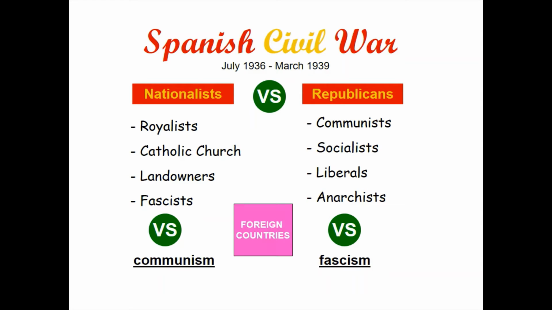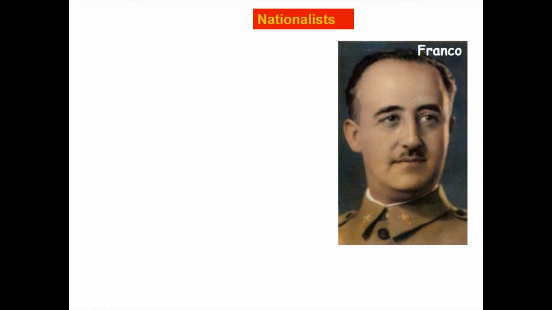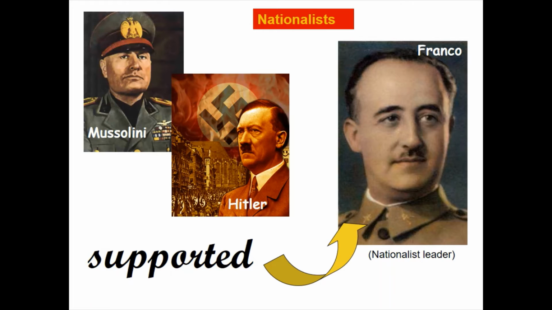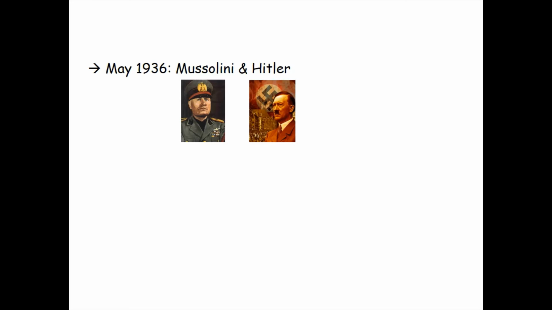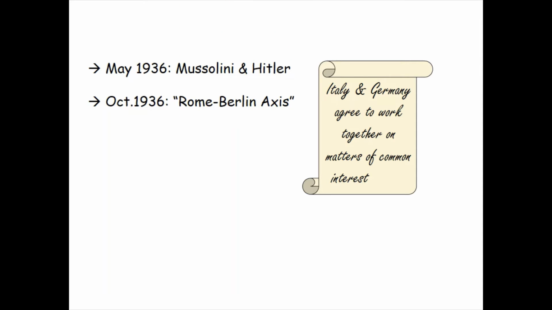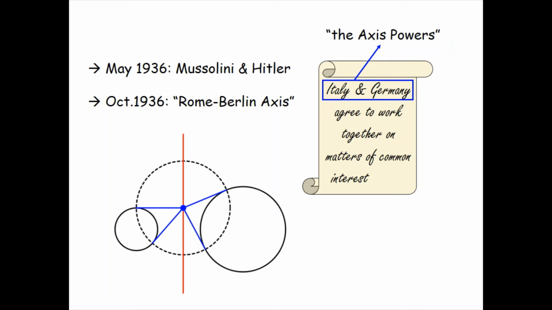Both sides were also supported by foreign countries. The Nationalists were led by Franco. Both Mussolini and Hitler supported Franco. Before the start of the Spanish Civil War, in May 1936, Mussolini and Hitler met and expressed their intentions to work together on matters of common interest. This became a formal agreement when they signed what is known as the Rome-Berlin Axis in October 1936. Subsequently, Italy and Germany became known as the Axis powers.